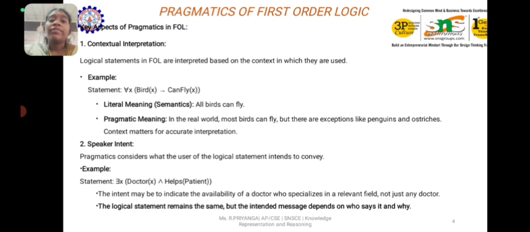Example, let me take the statement: there exists x, doctor(x) and helps(x, patient). The intent may be to indicate the availability of a doctor who specializes in a relevant field, not just any doctor. The logical statement remains the same, but the intended message depends on who says it and why.